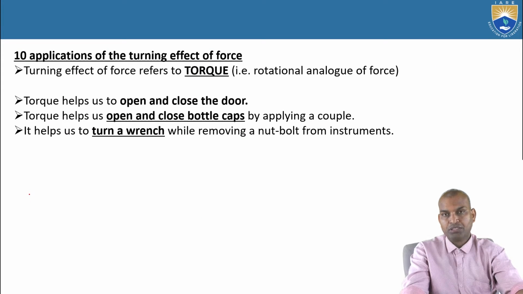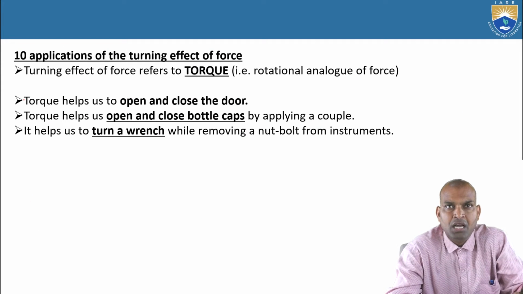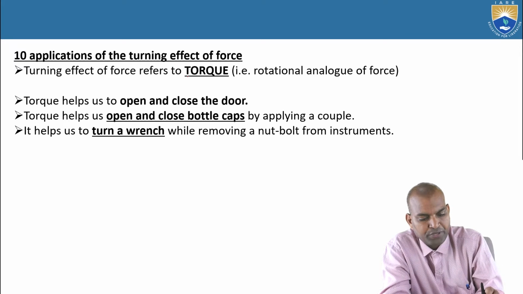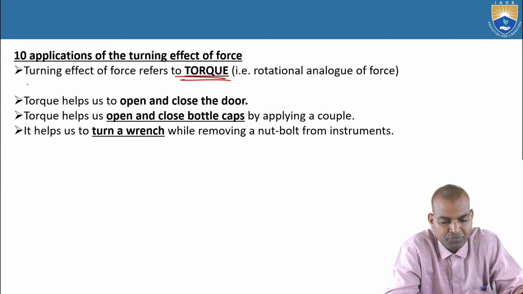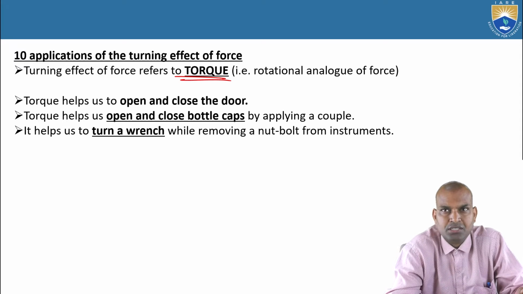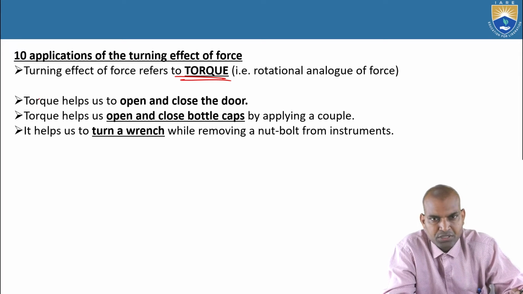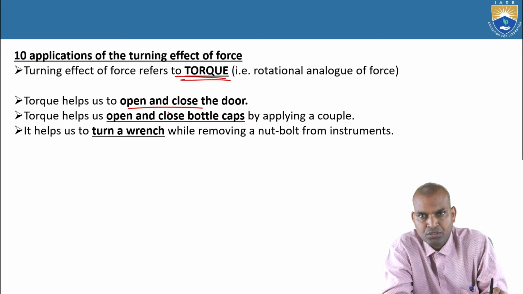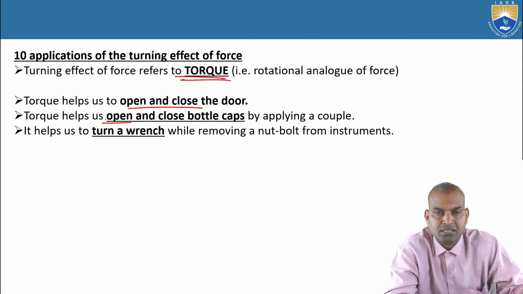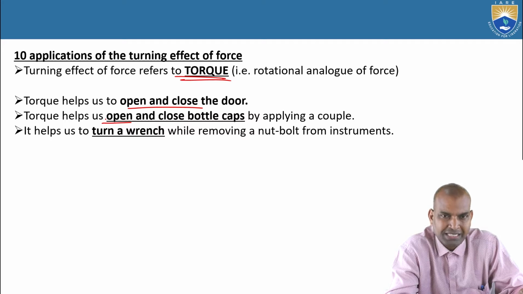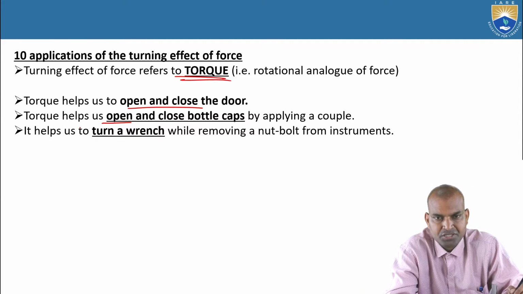Let us go for some of the applications mentioned here. What does the turning effect of the force refer to? The rotational analogue of a force is known as torque. And this torque helps us to open and close the door, and also to open and close bottle caps and turn a wrench. If you want to tighten a wrench or close nuts, this turning effect, this torque, is highly useful.